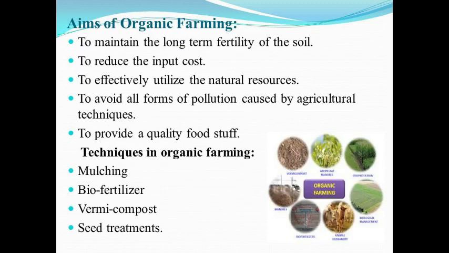Aims of organic farming: to maintain the long-term fertility of the soil, to reduce the input cost, to effectively utilize the natural resources, to avoid all forms of pollution that is caused by agriculture techniques, to provide quality foodstuff. Now, the techniques in organic farming: first is mulching, second biofertilizer, third vermicompost, fourth is seed treatments.